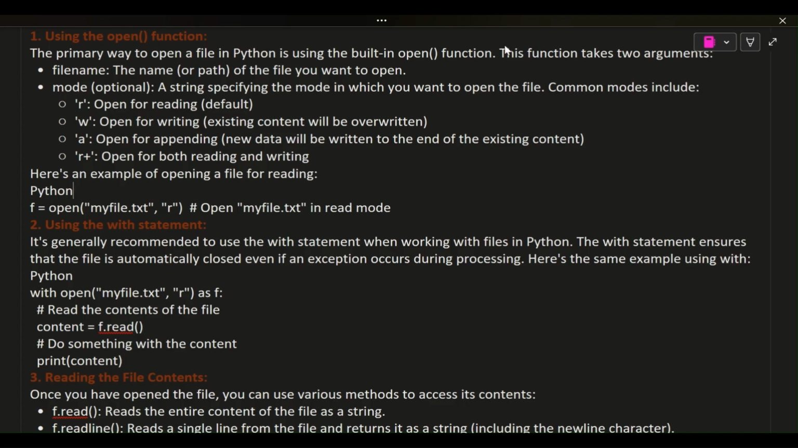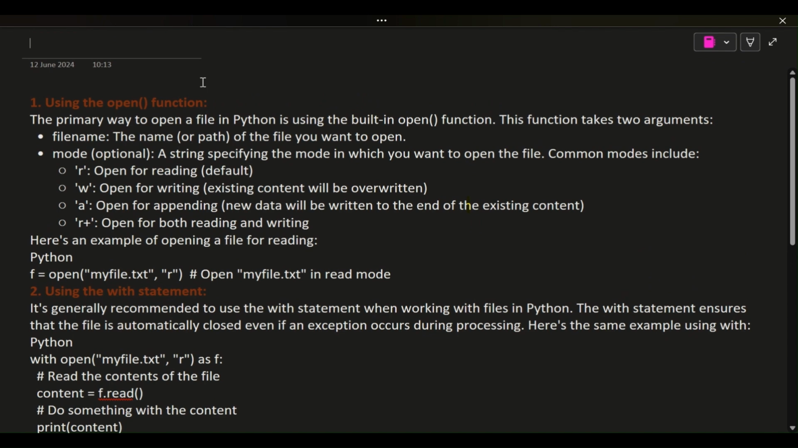1. Using the open function. The primary way to open a file in Python is using the built-in open function. This function takes two arguments. File name: the name or path of the file you want to open. Mode, optional: a string specifying the mode in which you want to open the file.